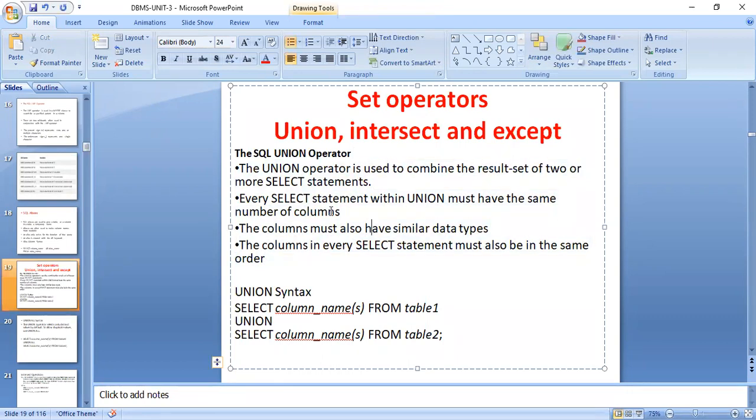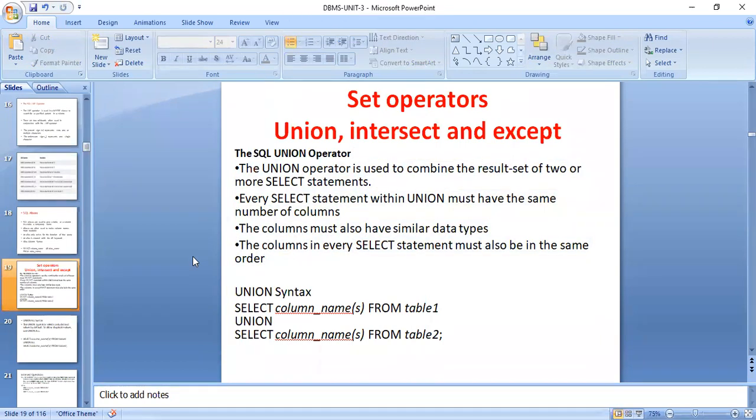Union syntax: select column from table 1, union, select column from table 2. That means whatever the data of the column of table 1 plus table 2 is getting united, we get as the output. Some of these commands we have already seen in the lab also, so we can go through that.